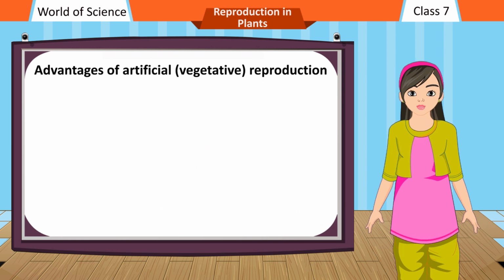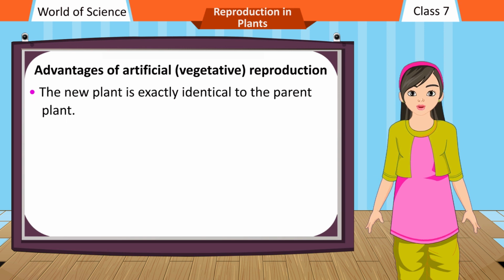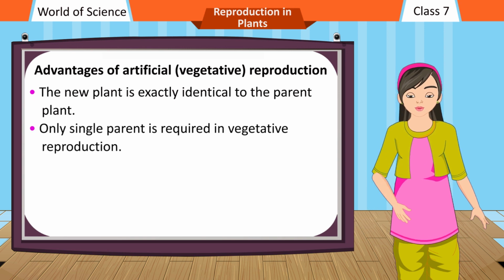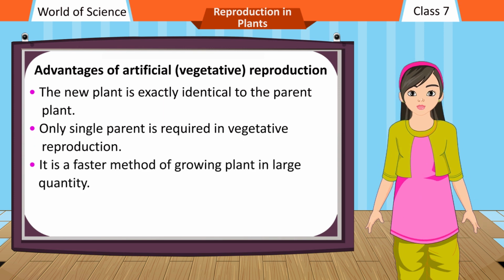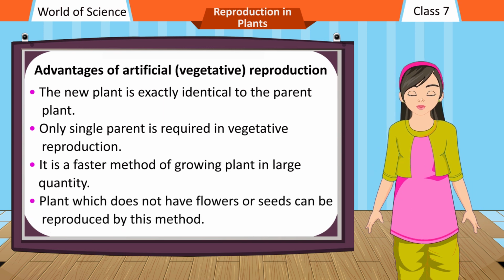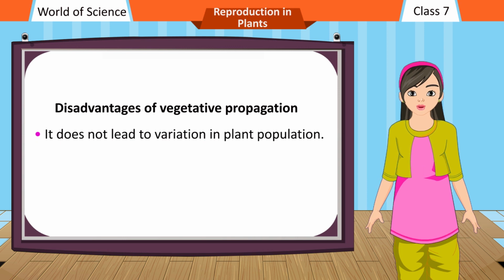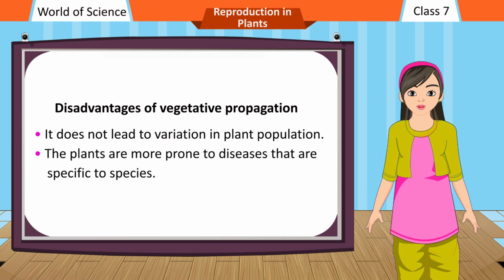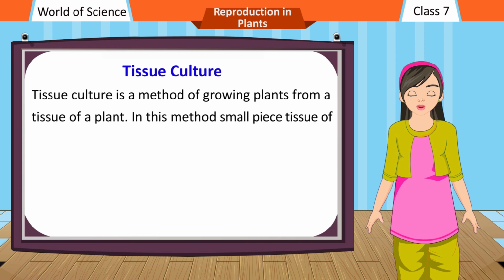Advantages of artificial vegetative reproduction. The new plant is exactly identical to the parent plant. Only a single parent is required in vegetative reproduction. It is a faster method of growing plants in large quantity. Plants which do not have flowers or seeds can be reproduced by this method. Disadvantages of vegetative propagation. It does not lead to variation in the plant population. The plants are more prone to diseases that are specific to the species. Tissue culture. Tissue culture is a method of growing plants from a tissue of a plant.